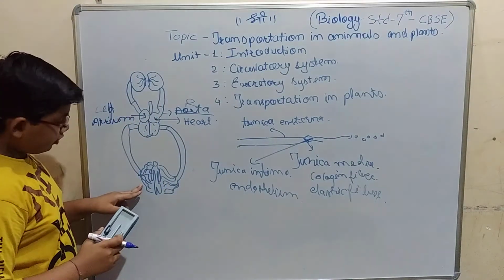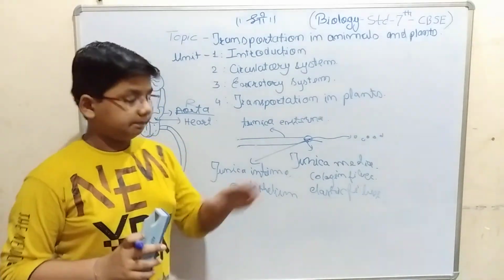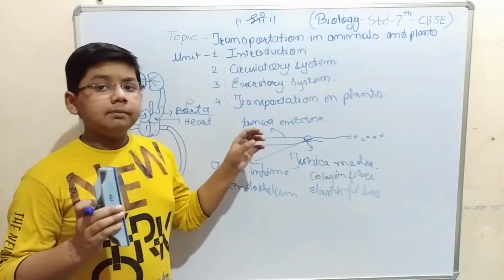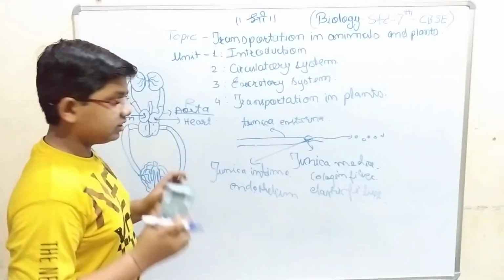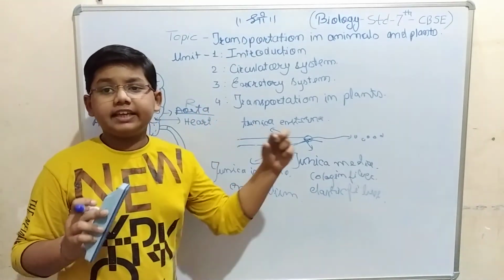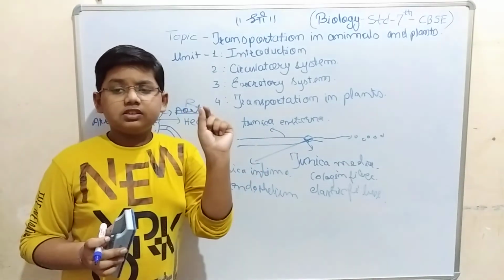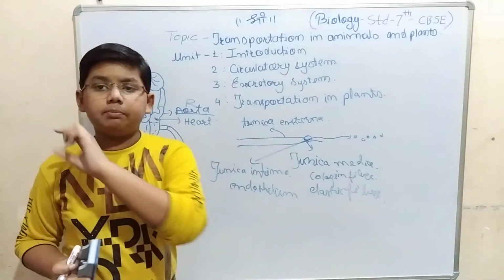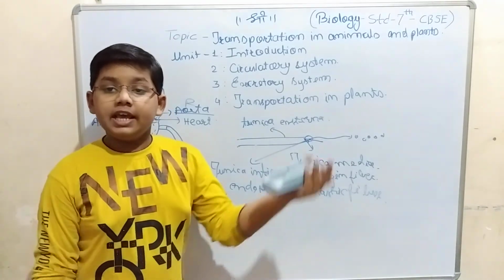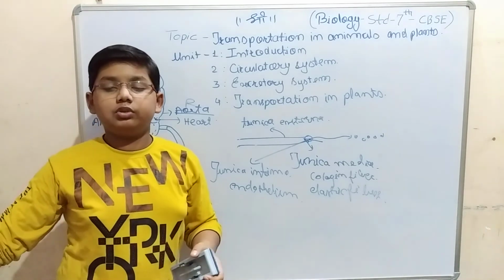Now, I have drawn these creatures over here. These are called capillaries. Capillaries are the smallest blood vessels in the body. Capillaries are so small that only a single RBC can go through at a time, not many RBCs together. Because of that, carbon dioxide and oxygen can be interchanged, carbon dioxide can be thrown out and oxygen can be taken to the cells.